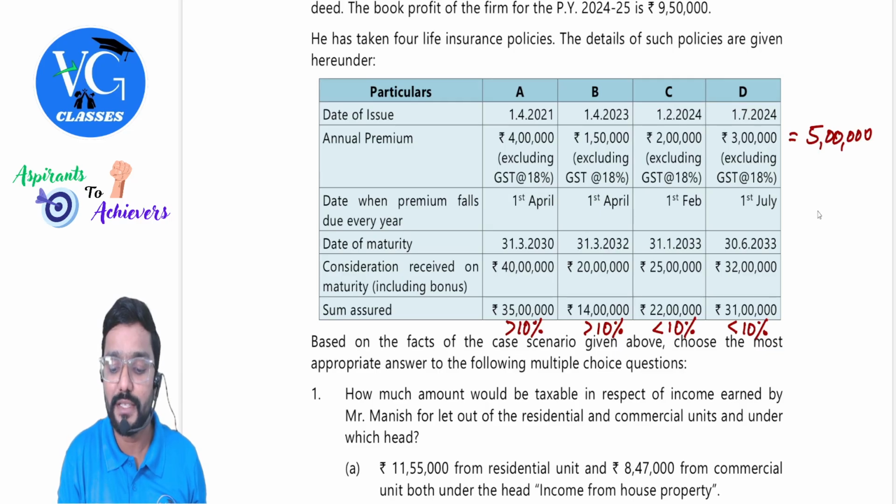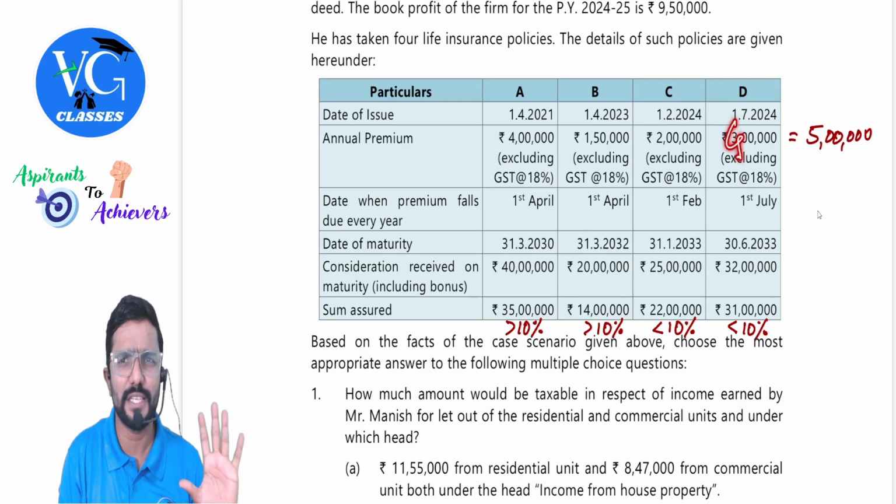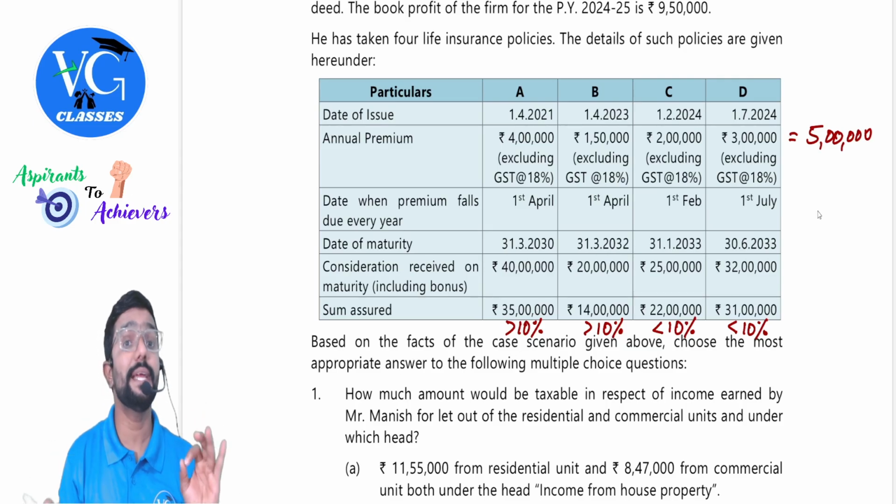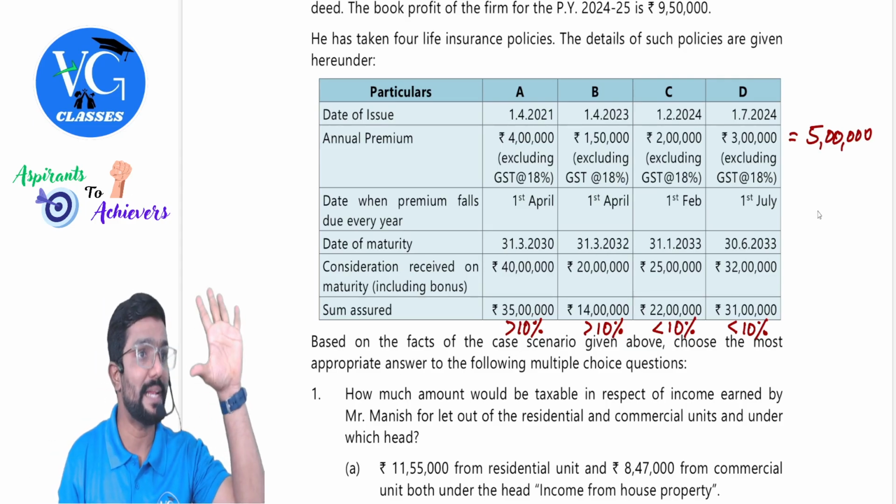Sir, what if by chance this was 4 lakh? Just an assumption I'm telling you. You cannot claim the exemption for this. You can claim for this or else only for that. You cannot claim for both, either of the two. Because aggregate premium also cannot cross 5 lakhs.